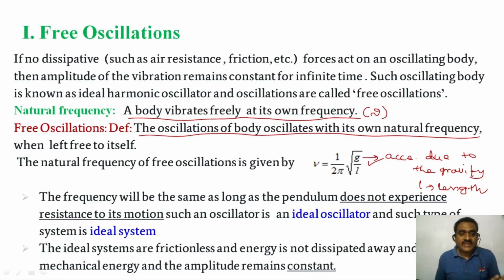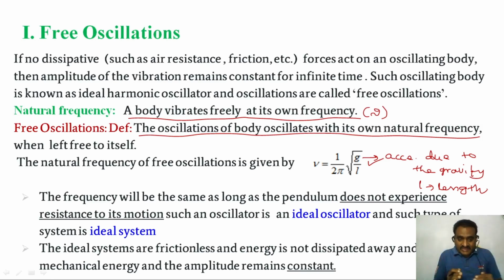There is no air resistance, no frictional force, and no external periodic force on the body. That means if no dissipative force acts on the body, that oscillator is called an ideal oscillator.